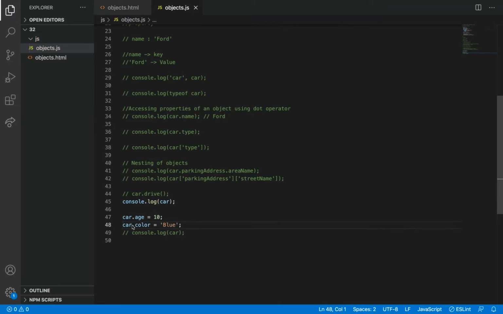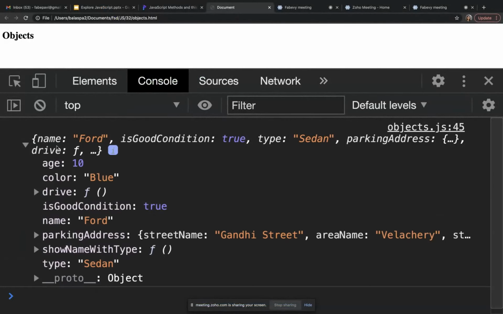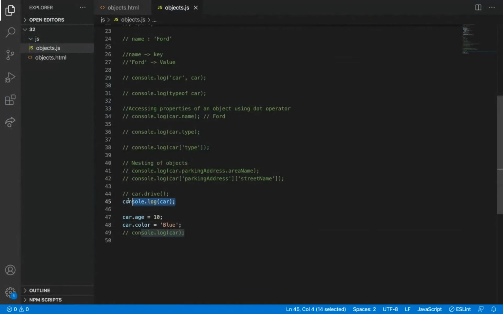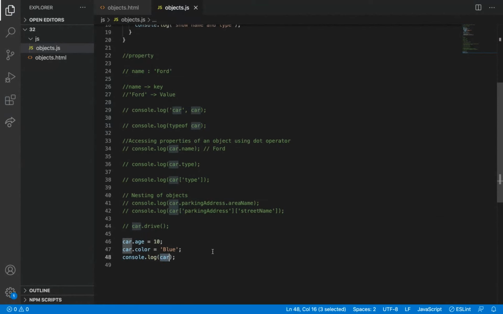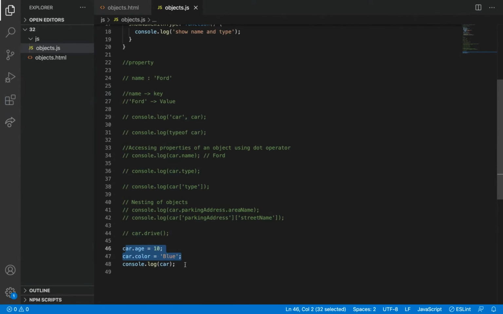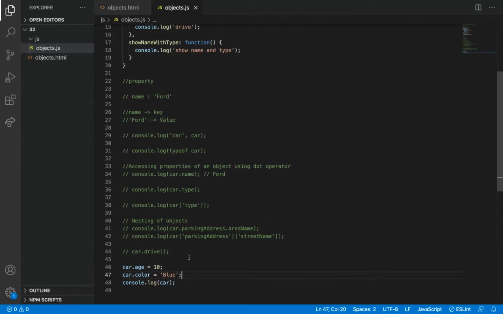So it will act in that manner. But as of now, I'm just adding two properties, age and color, to the car. So I can add properties to the object like this also. This is the concept I want to teach here, and that reference thing you'll get to know while you're working in projects, or if I give any examples in the future, we can see that. For now, I just want to say this concept.